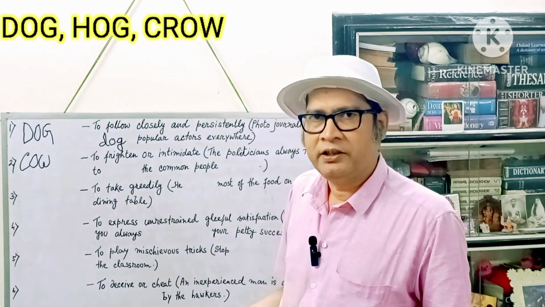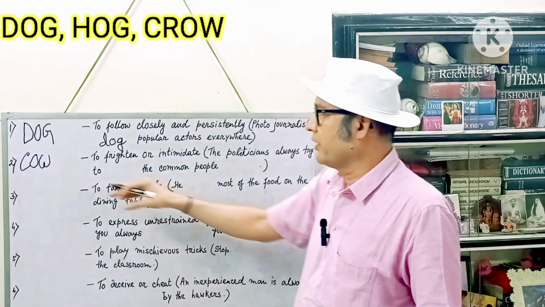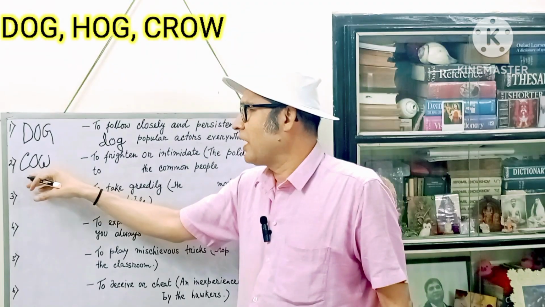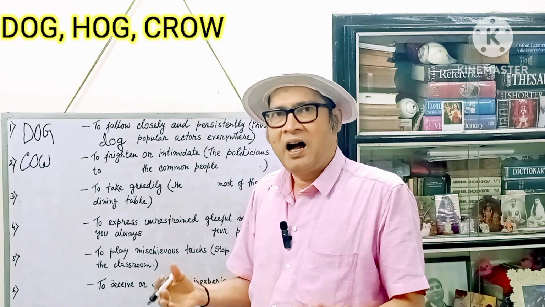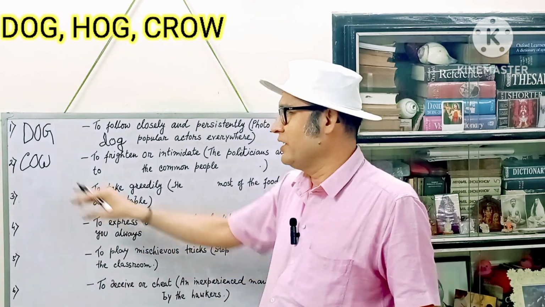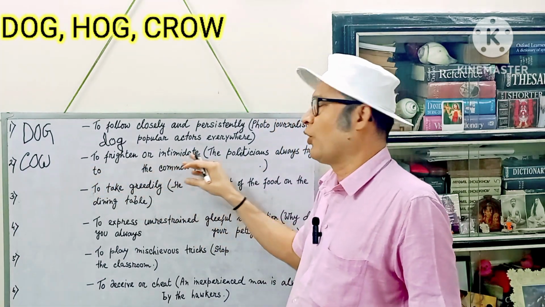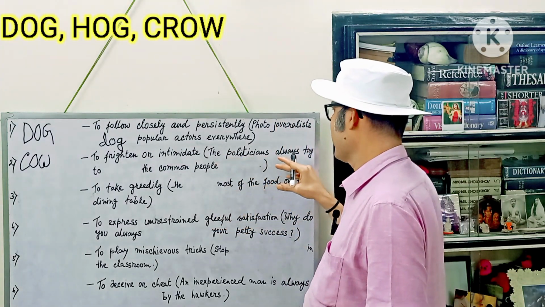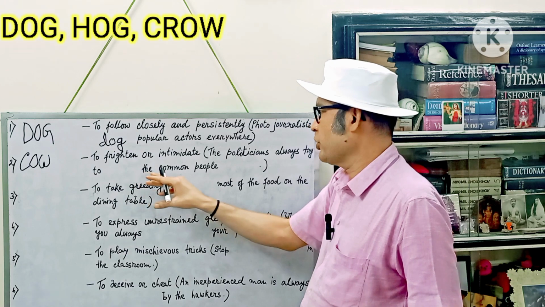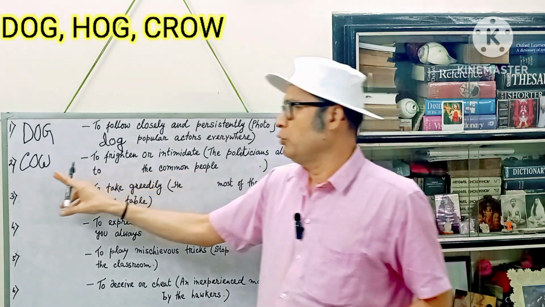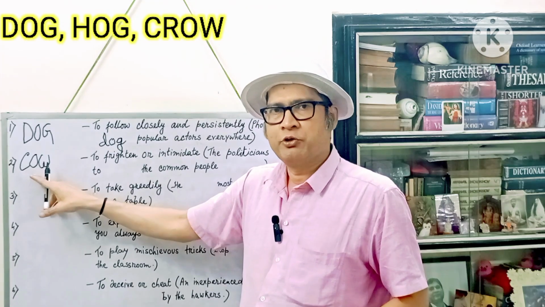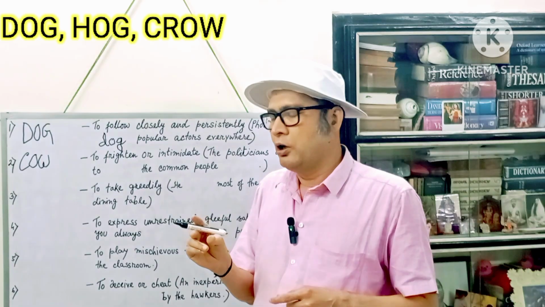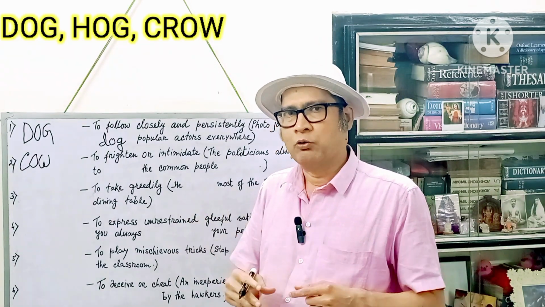But now you are learning the word as a verb. When cow is used as a verb, it means to frighten or intimidate. Whereas we know cow itself is a very calm and quiet animal. But when it is used as a verb, it means to frighten or intimidate. Let's follow the example sentence. The politicians always try to dash the common people dash. Let me tell you that cow, when used as a verb, is generally followed by the preposition down. So do not use cow alone, just use cow with down.